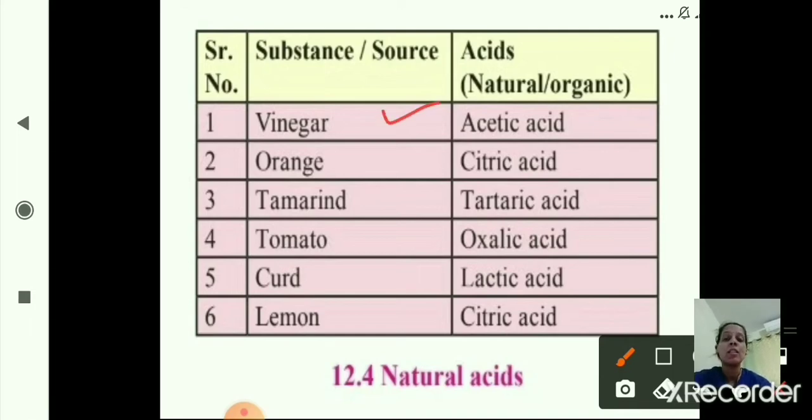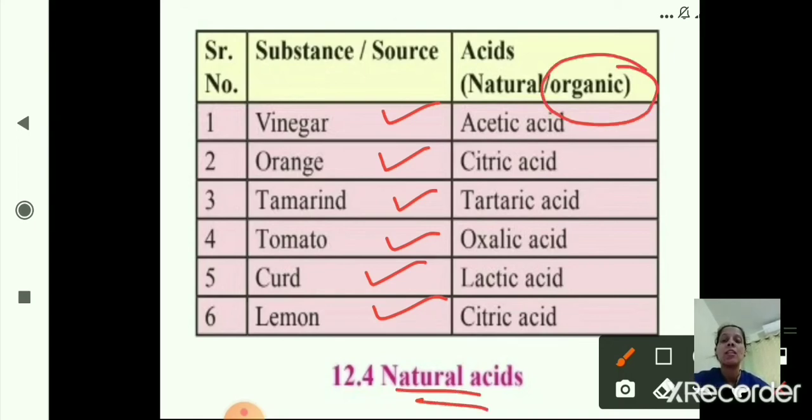Vinegar contains acetic acid. Orange contains citric acid. Tamarind contains tartaric acid. Tomato contains oxalic acid. Curd contains lactic acid and lemon contains citric acid. So these are the natural acids, also called organic acids, which are not harmful for the body. They are weak in nature.